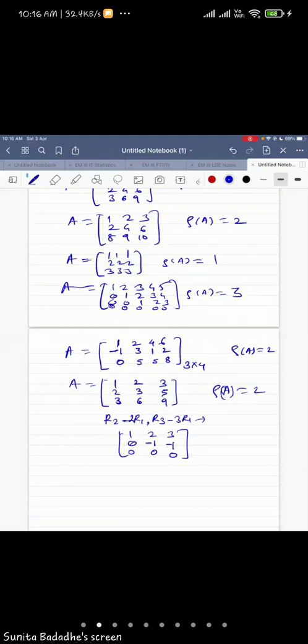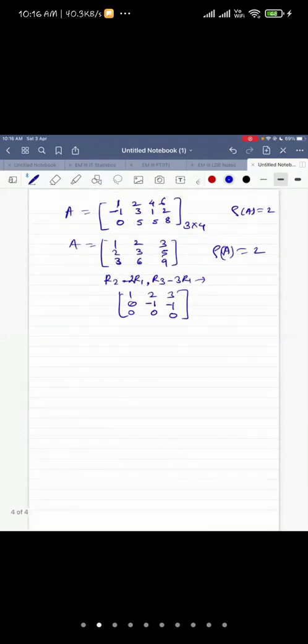R1 and R3 are multiples, right? That way also you can answer the question. R1 and R3 are multiples of each other, so the rank is this, right? Such types of questions, a lot of them one can form, and therefore if I give you any question bank, that is of no use, as any kind of combination one can ask you. So this is about the rank of the matrix. Concept 1 we have revised. Now concept 2.